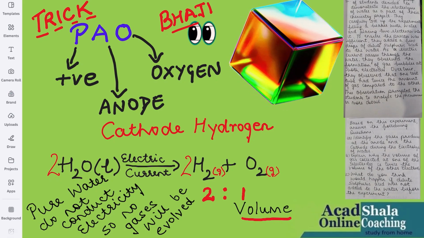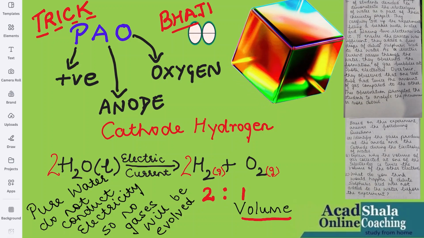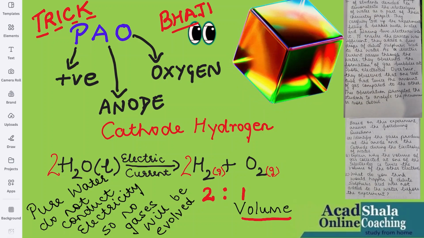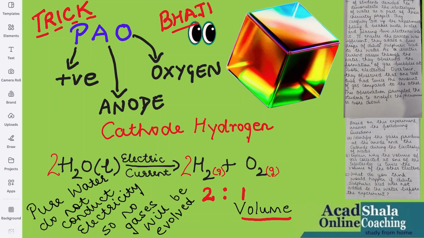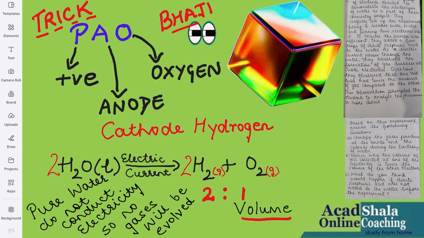Identify the gases produced at the anode and cathode during the electrolysis of water. Explain why the volume of gas collected at one of the electrodes is twice the volume of the other electrode. C part, what do you think would happen if dilute sulfuric acid was not added to water before the experiment?